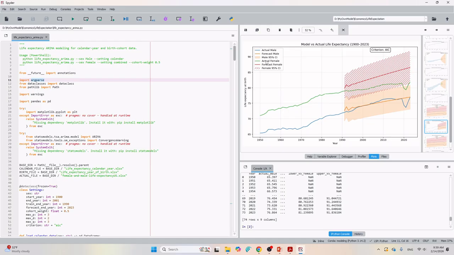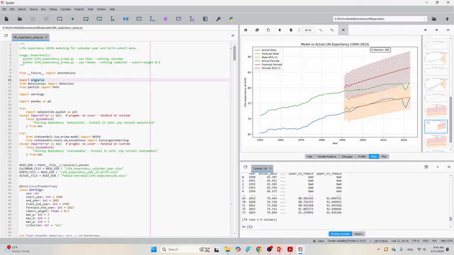And for the male, you see the actual male is this line, and this orange line is our forecasting. If you notice this big dip, this is caused by the COVID-19.